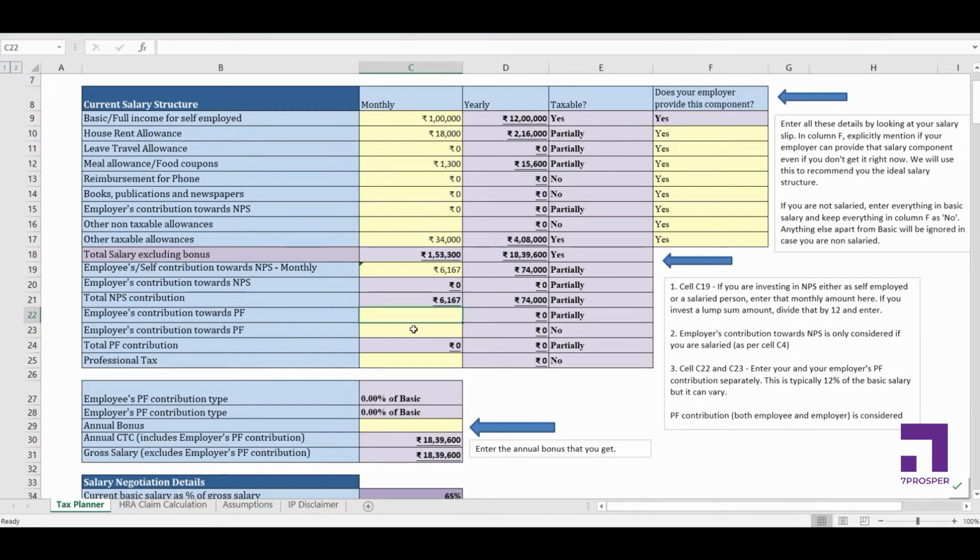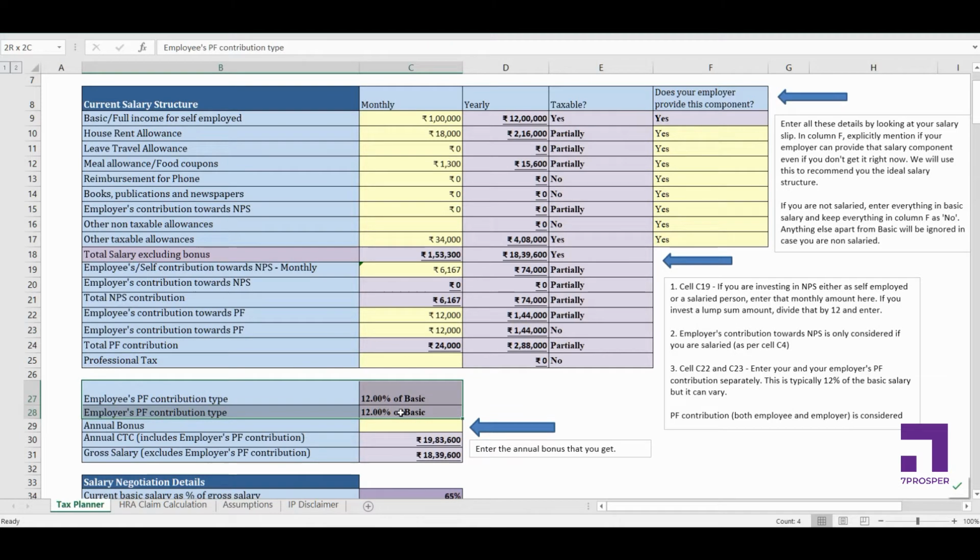Now another important thing, employee's contribution towards provident fund and employer's contribution towards provident fund. Now there are a few cases of employer's contribution and employee's contribution. Typically it's 12% of your basic salary, but if it's some different amount, you just look at your salary slip and enter those amounts here. Let's say in this case my employee's contribution towards PF is 12,000 and my employer is also contributing 12,000 here.